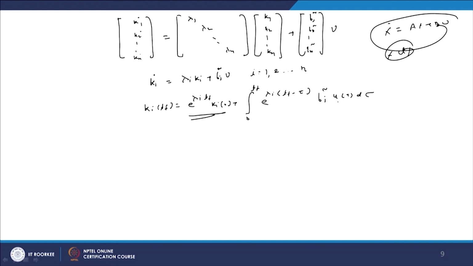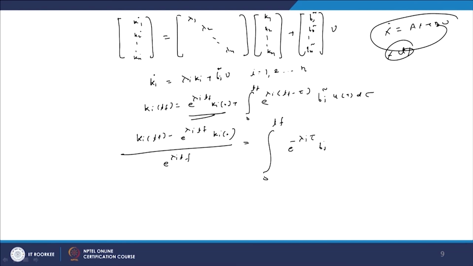Now we simplify this. So, this equation can be written as ki tf minus e raised to lambda i tf ki 0, divided by e raised to lambda i into tf, equal to integral 0 to tf of e raised to minus lambda i tau, bi bar u tau into d tau. So, now this equation has been got.